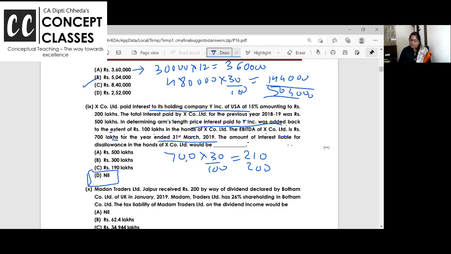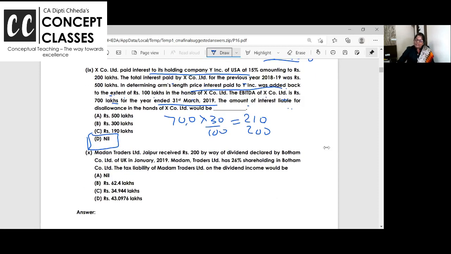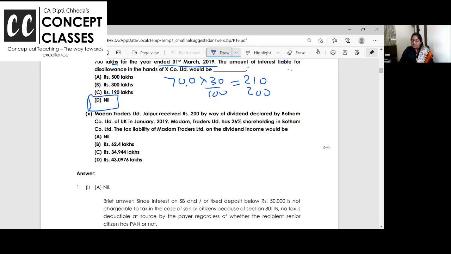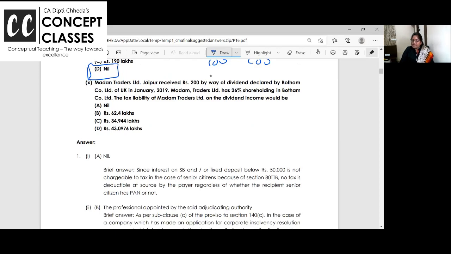Interest is allowed up to 30% of the IPTA. So IPTA ka 30% is coming to 210 and you have paid 200. So answer is nil. And last one, Madan Traders, Jaipur. One second. Yeah. Madan Traders, Jaipur received 200 and okay, this is related to dividend distribution.